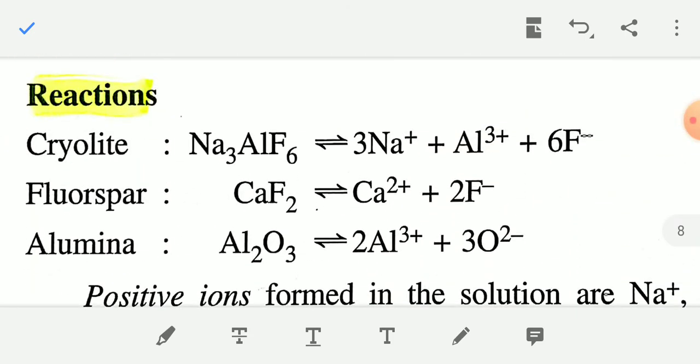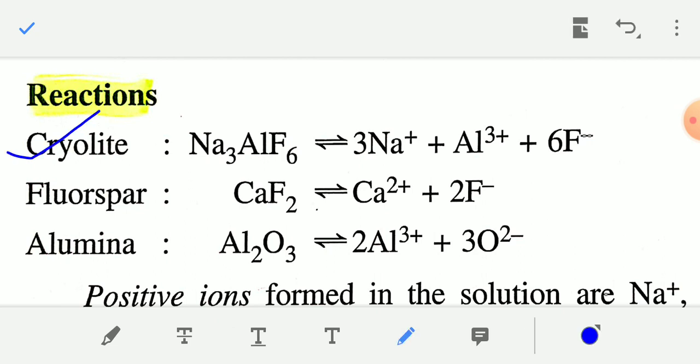Now the reaction in the cell. First, all the electrolyte will dissociate to give ions. Cryolite, Na3AlF6, will dissociate to give 3 Na plus ions, 1 Al3 plus ion, and 6 F minus ions.